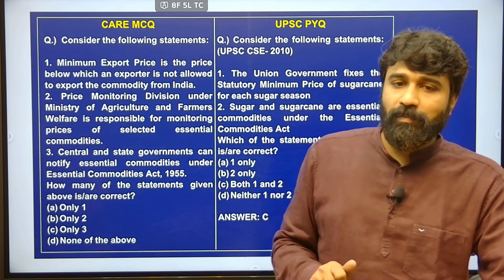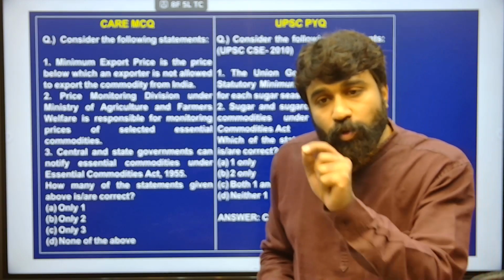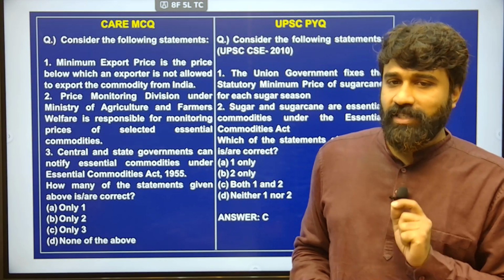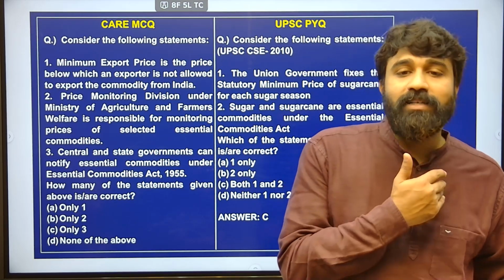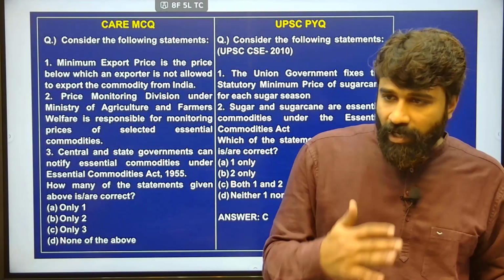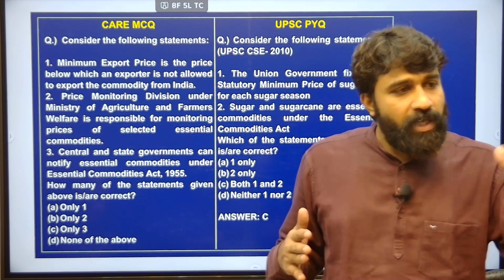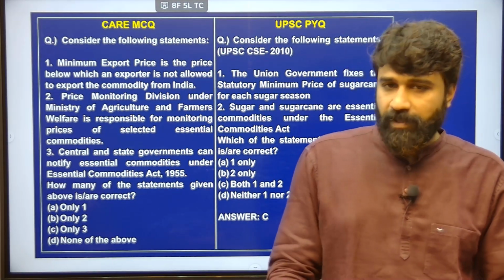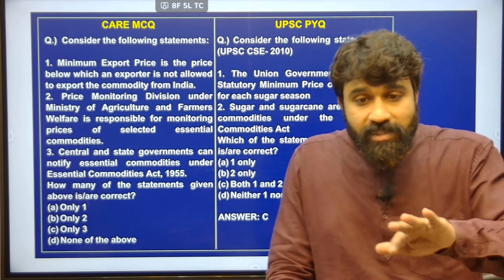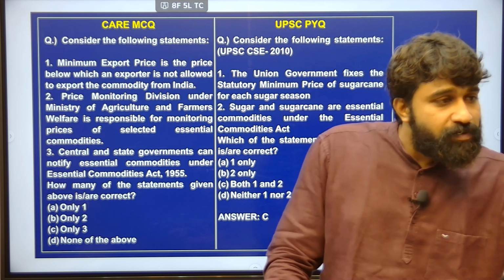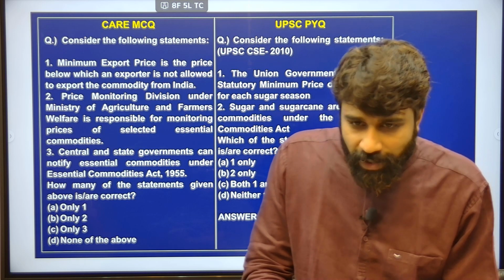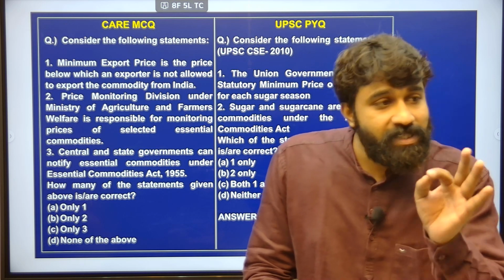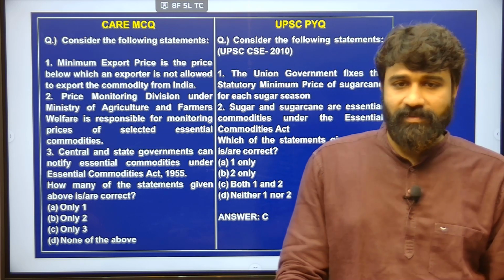So what is the problem here? Immediately they have to pay the entire amount to the farmers after the collection. So they have to take certain loans, and this debt burden is going to increase if the sales are not happening properly. So such installment basis payment to the farmers from sugar mills is a proposal put forth by the Sugar Mills Association to the Commission on Agriculture Costs and Prices.